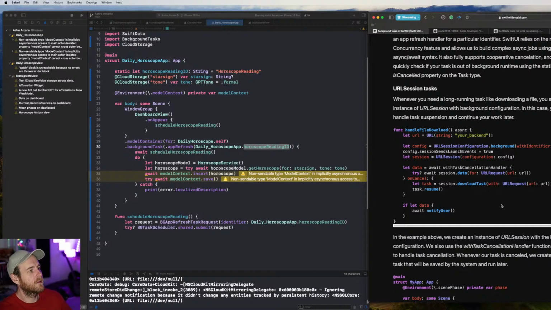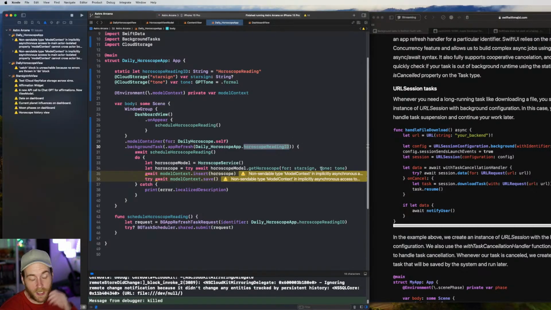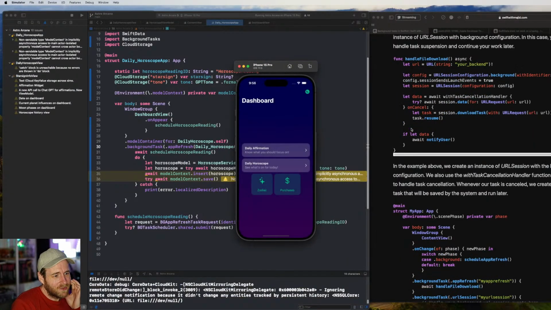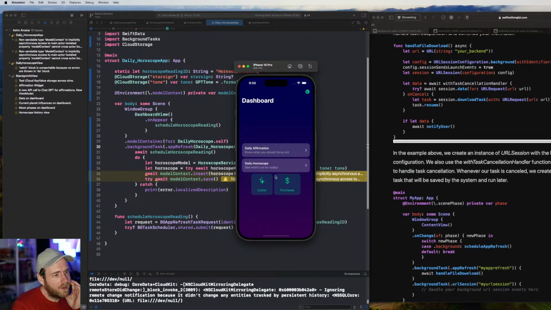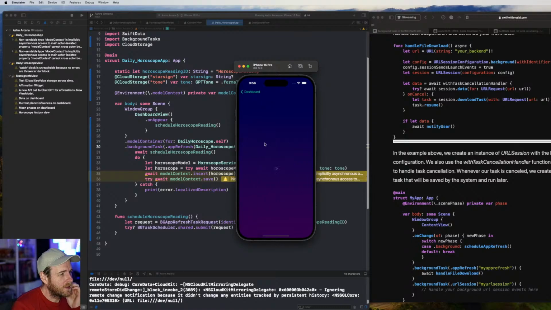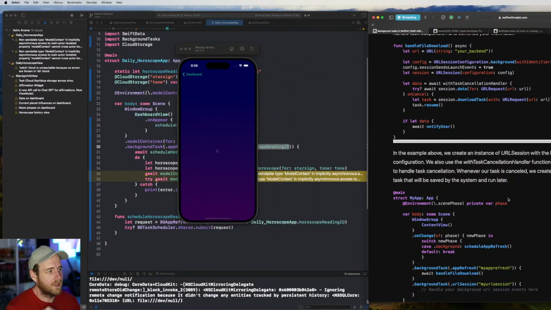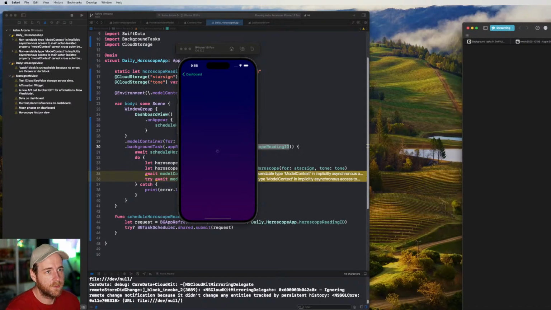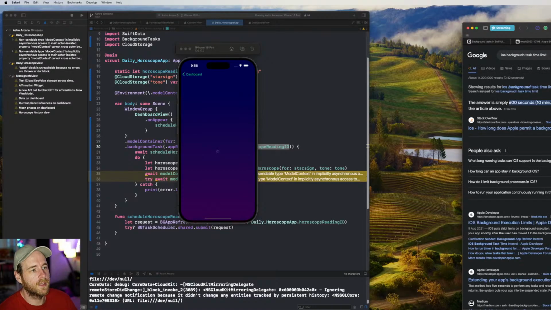We've found that, okay, so running this does take some time. I think you only get like 30 seconds or a minute. Well, how long do you get? Well, I'll look it up in a second, but if we just open up the daily horoscope, we'll sit here, we're just waiting for it to load. Let me do a search. So we go iOS background task time limit and see what we get.